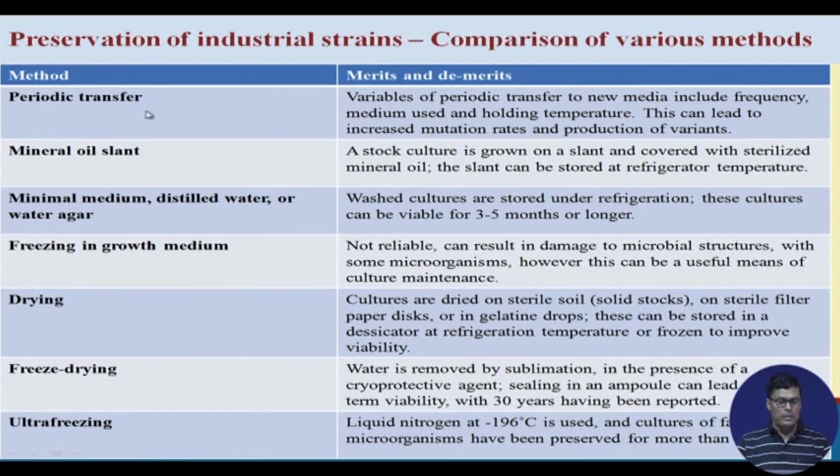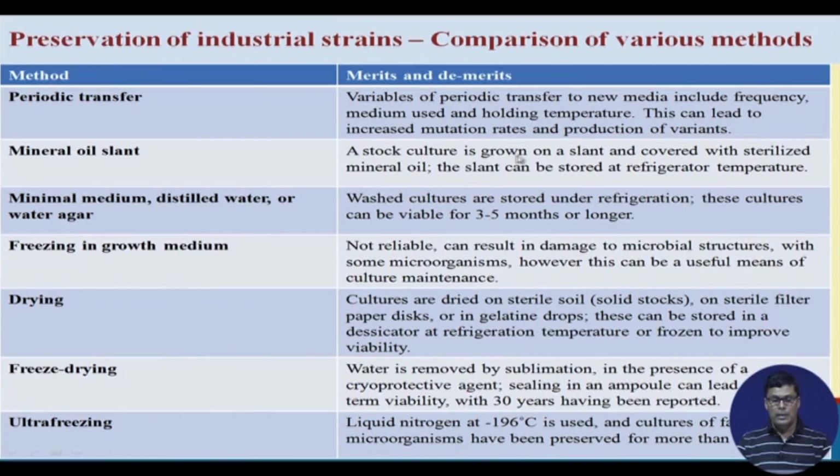One is periodical transfer. The variable periodical transfer to new media includes the frequency, media use, and holding temperature. This can lead to an increase in the mutation rate and production of variants. Then mineral oil overlay, this is another important aspect that we have.